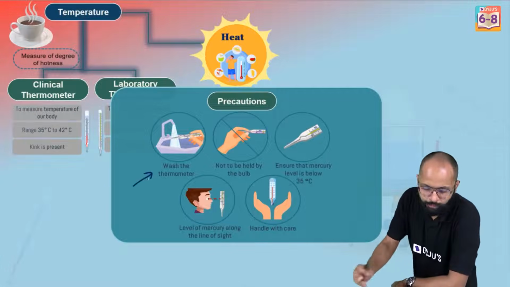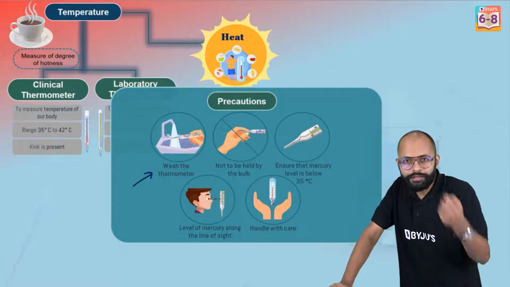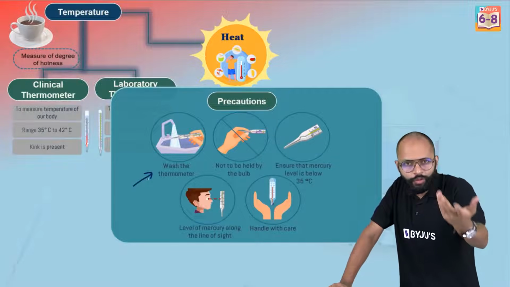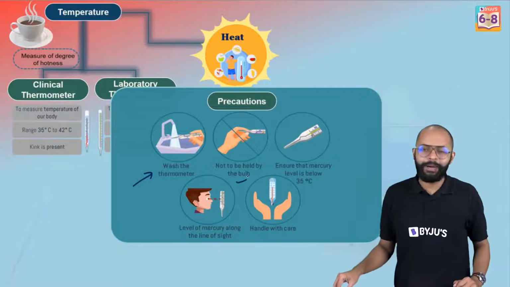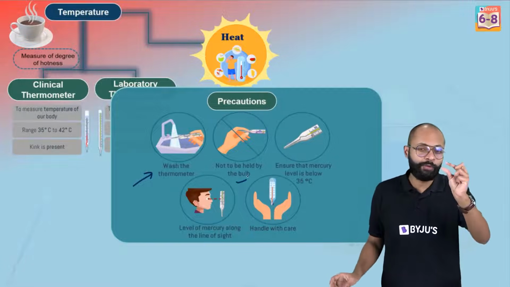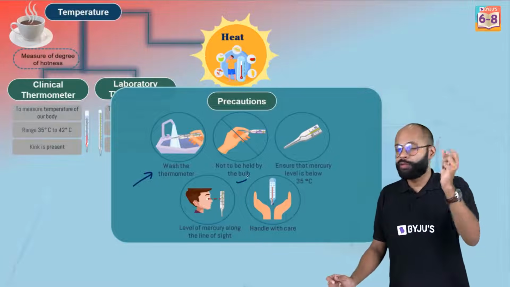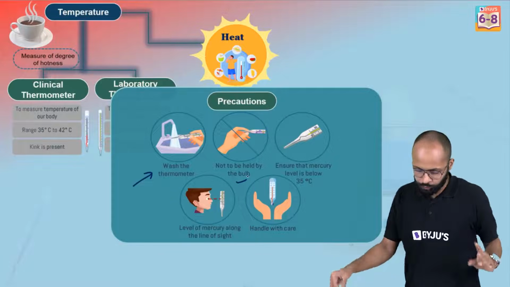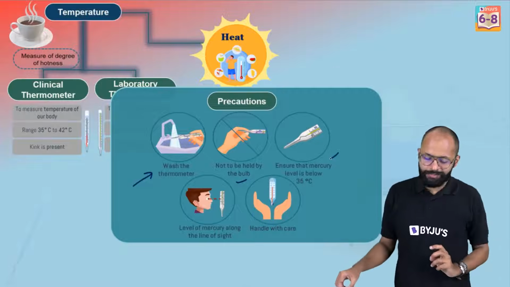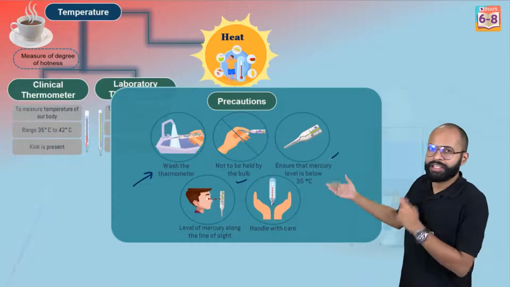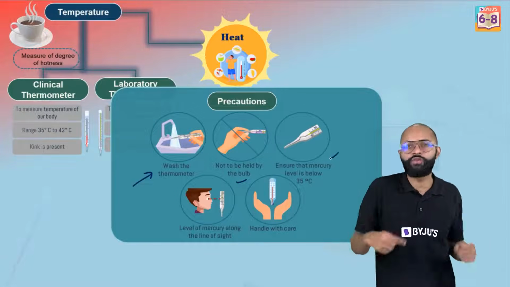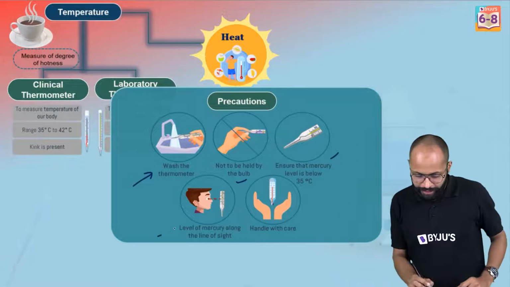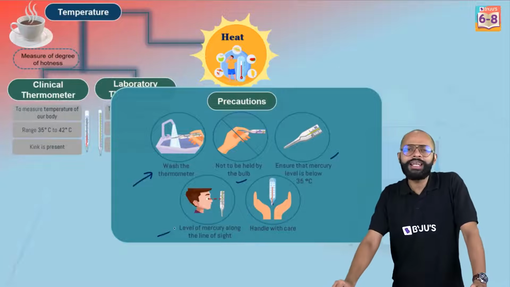You need to wash the thermometer. भाई, you keep thermometers in the mouth of people, right? You need to wash it. Germs हो सकते हैं उस पे, right? Very important. Next. Not to be held by the bulb. Bulb is a very sensitive portion, right? This is where mercury is. Not to be held by the bulb. नहीं पकड़ना उसको. Ensure that mercury level is below 35 degrees Celsius. For clinical thermometers, it should be below 35, and that is the reason we give jerks to the thermometer before using it. Yes. Level of mercury along the line of sight.